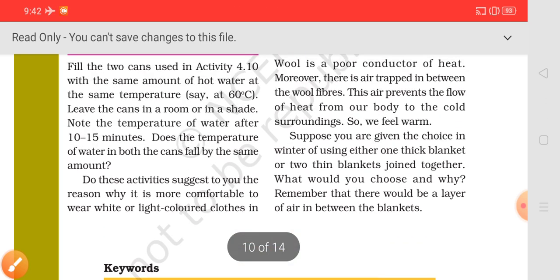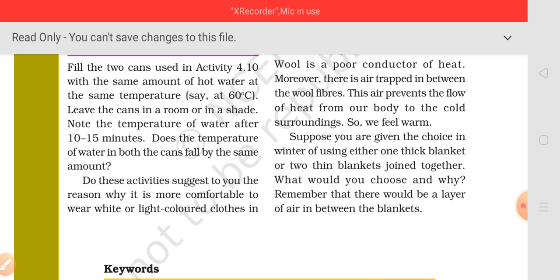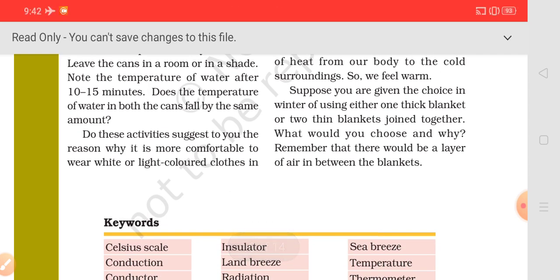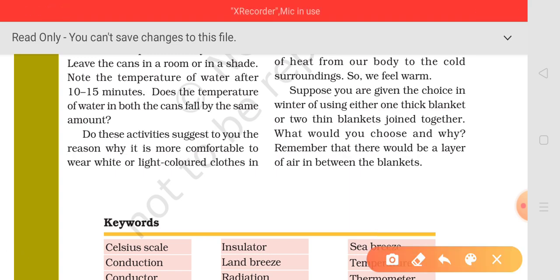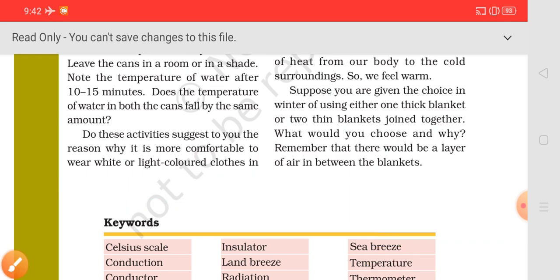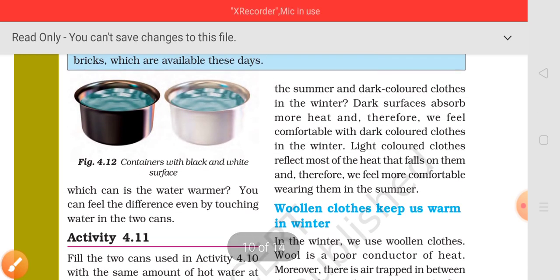Now students, there is one question which is based on this concept: why are we more comfortable wearing light color or white color clothes in summers and dark color clothes in winter?